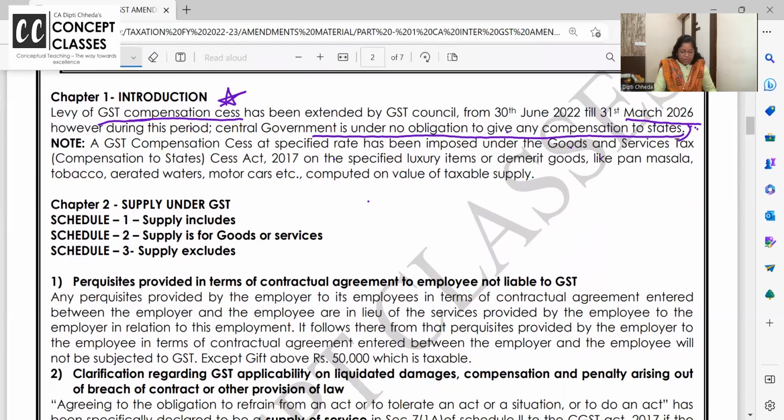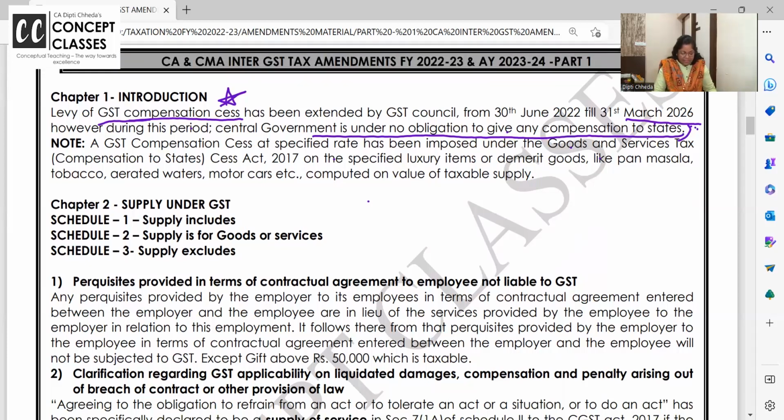Chapter 2, supply under GST. Okay, now we all know supply related is section 7, and then we have section 8 for the bundled supply, composite supply and mixed supply and all. So supply, we have studied 3 schedules and sections also, section 7 and all, and which says that supply includes what in schedule 1.